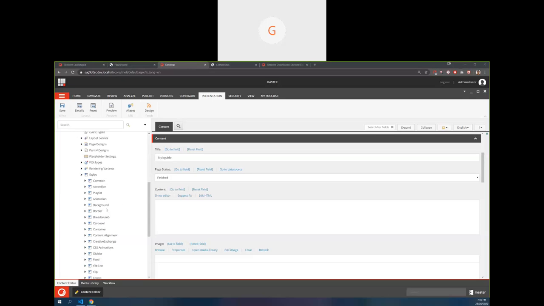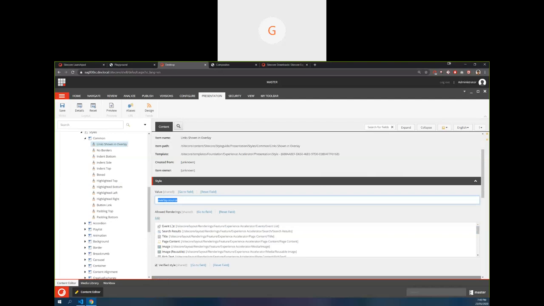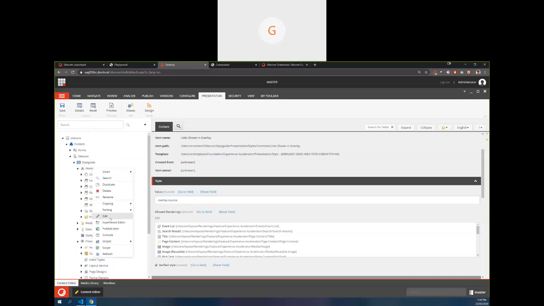But there are these kind of what we call, we just quickly looked at styles, right? So we can create some style and we can configure allowed renderings so that content authors will have the flexibility. They can select these styles. Let's close all this. We can open a page in Experience Editor and we can start looking at how it was built.